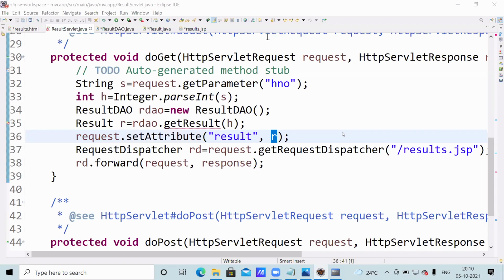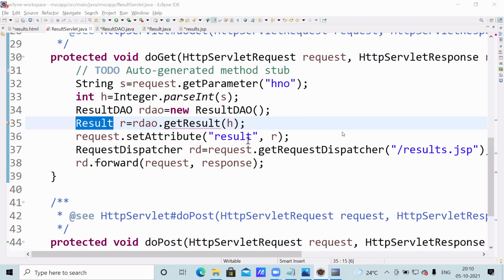It is upcasting. Result is a subclass of the Object class, and that's why it is valid. If you pass a subclass object or reference as a parameter to a superclass type, that is called upcasting.